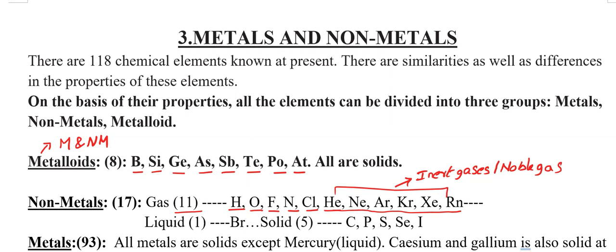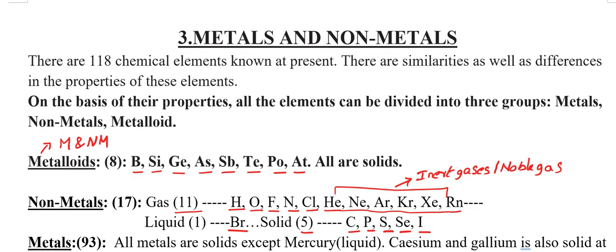Next, we have a liquid non-metal, that is bromine. We have 5 solid non-metals, that is carbon, phosphorus, sulfur, selenium, iodine. These are the 5 solid non-metals.